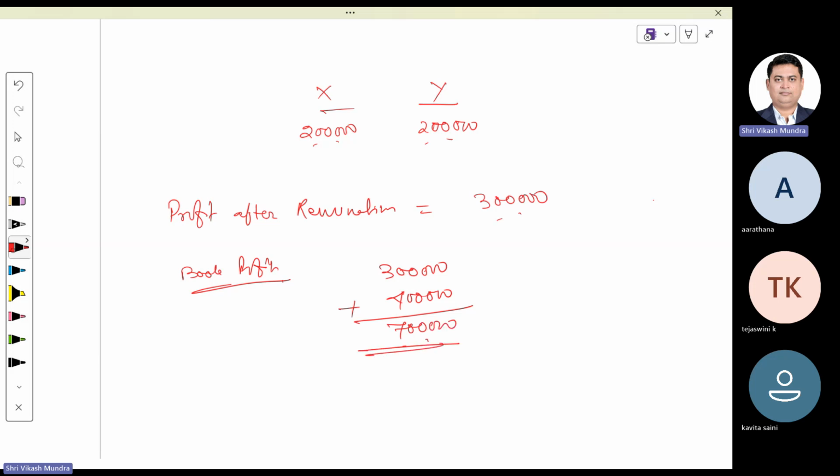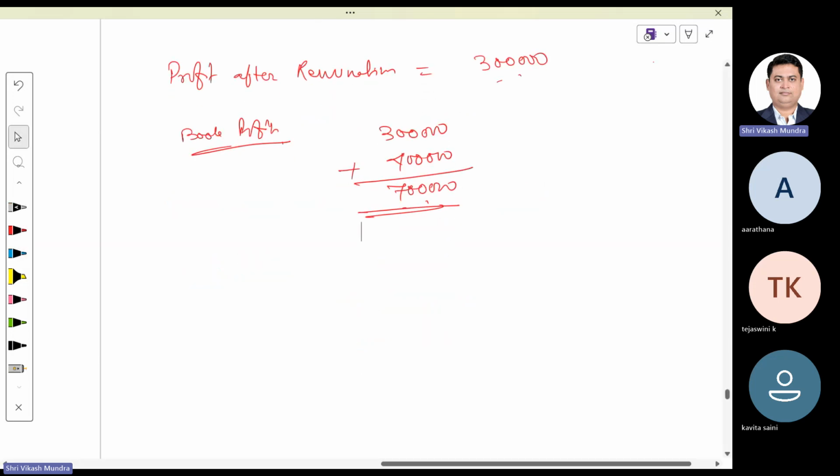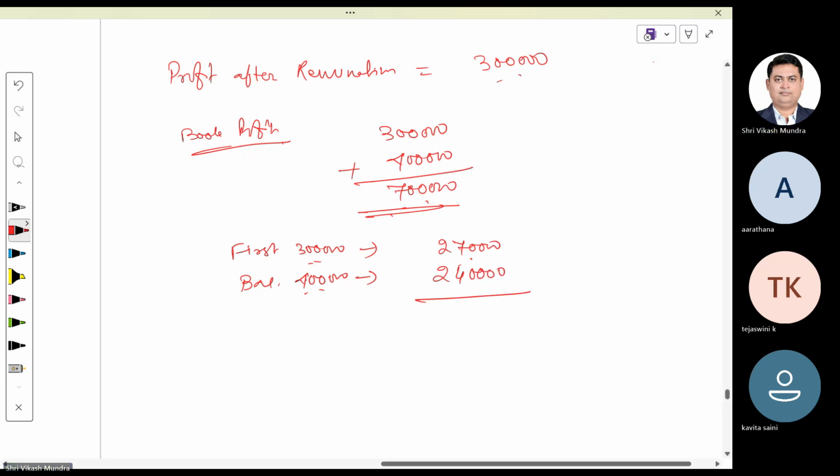Now we are supposed to calculate our maximum limit. The maximum limit would be calculated first on 3 lakh. It would be 90% or 1,50,000, whichever is higher. I believe 90% of 3 lakh would be 2,70,000. And then on the balance 4 lakh, it would be 60%, that means 2,40,000. Altogether, 5,10,000 remuneration is allowed to the partnership firm.